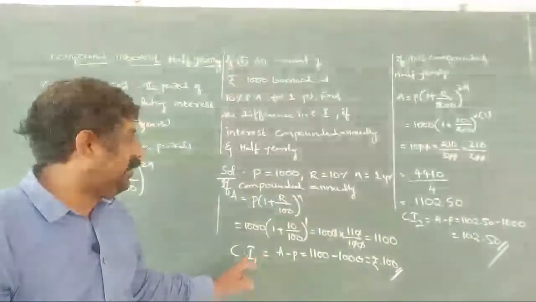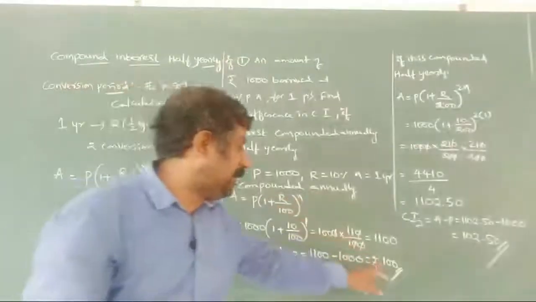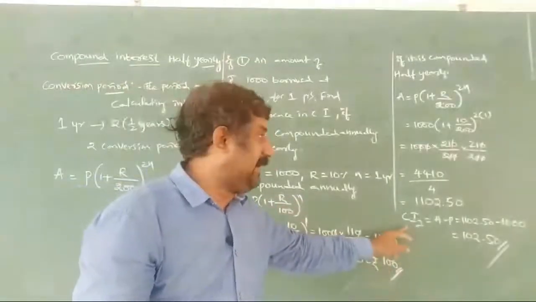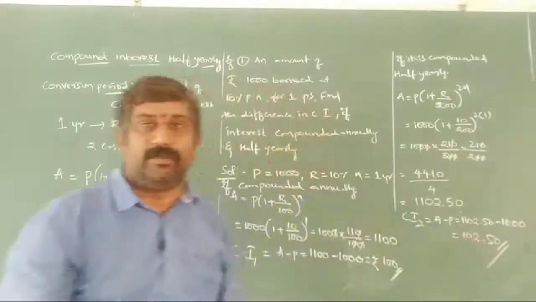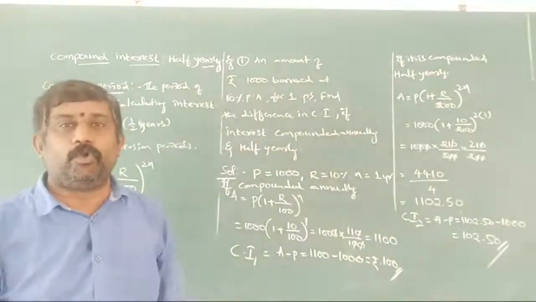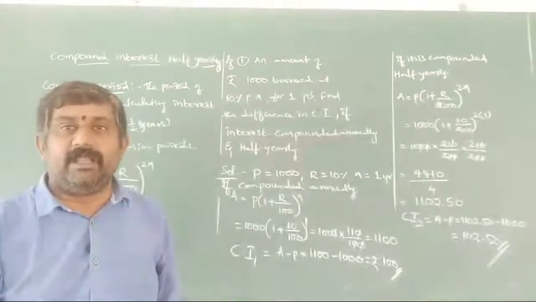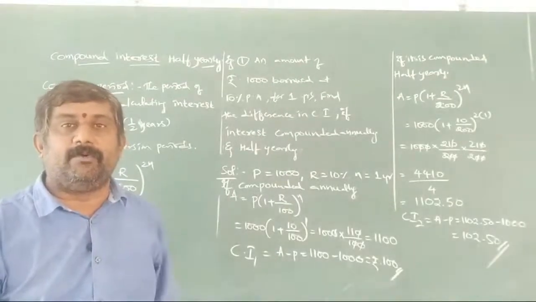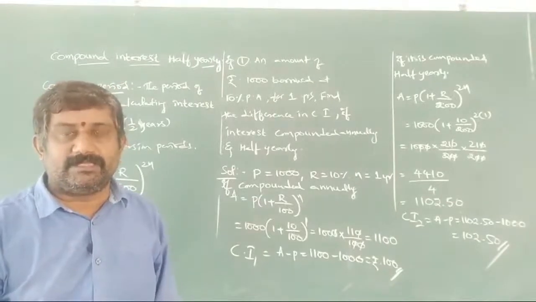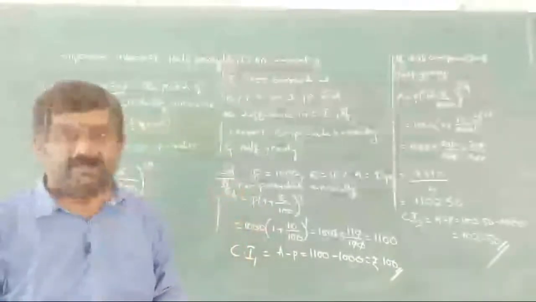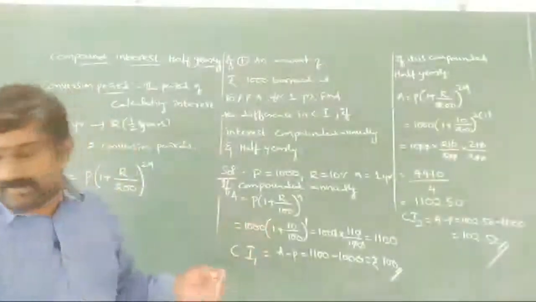Now you observe here. What is CI we got? If compounded annually we got 100 rupees only. While we are calculating half yearly, how much did we get? 102.50 we got here. That means 2 rupees 50 paise more we are getting while we are calculating compounded half yearly. So if you are just decreasing the time period in intervals, conversion periods, automatically the interest will increase. Okay, one more problem we'll see here.